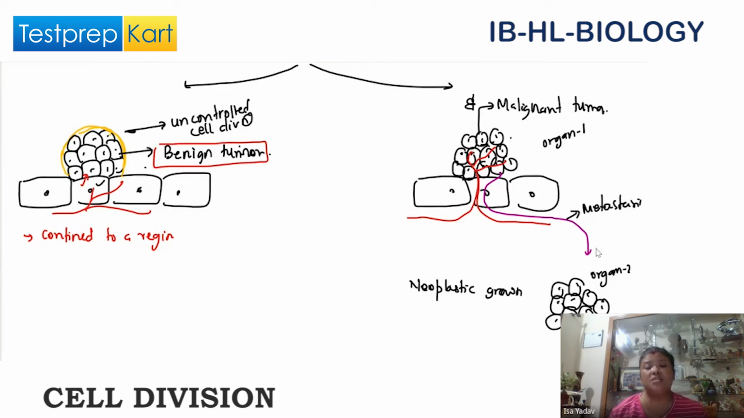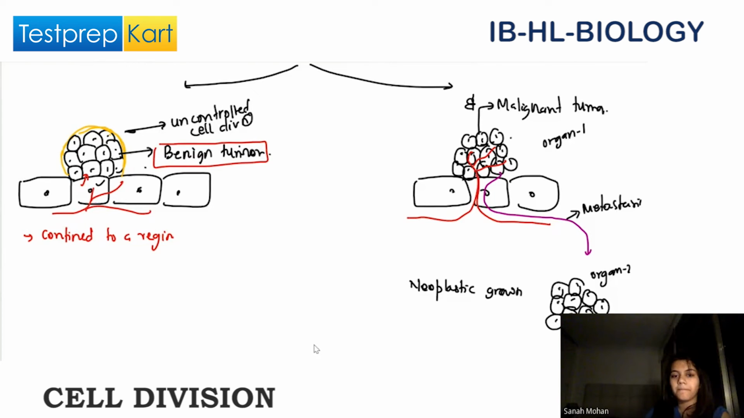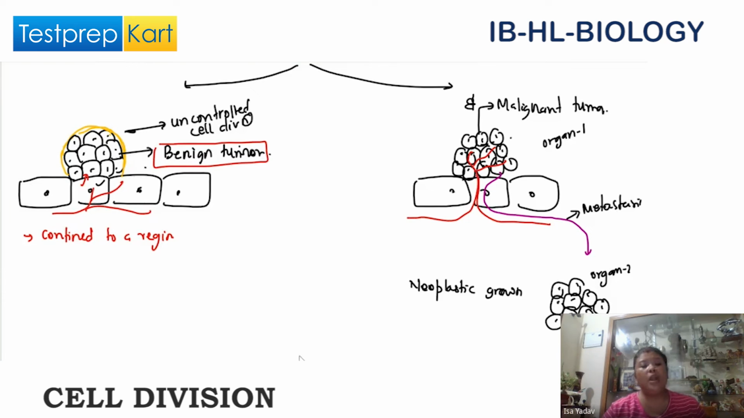There are various causes of cancer: smoking, chewing tobacco, getting exposed to high levels of radiation, so many things. Is this clear? Yes. All right. So this is all about cell division.